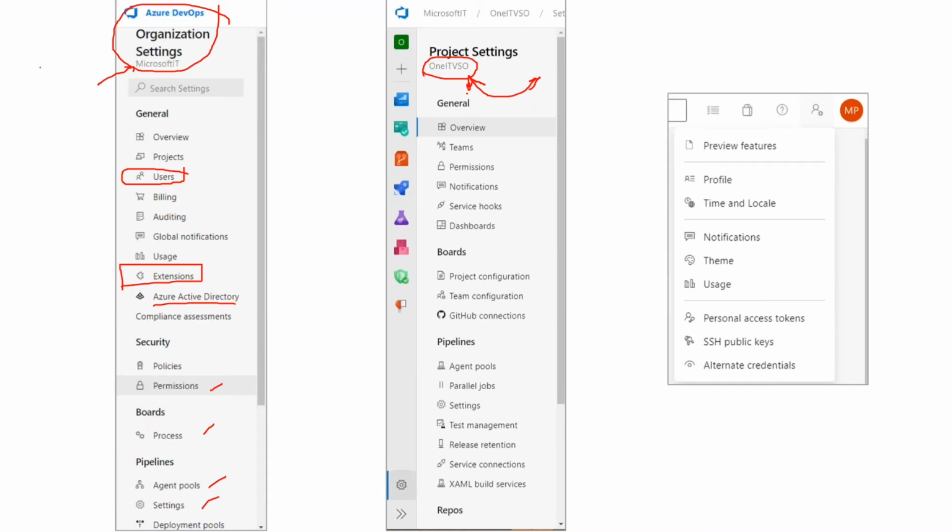Then in the UI, if you look towards the top right, there is this person icon. Clicking on this will reveal this menu. So even here, as an individual, there are a few security things that you have to think of. Which personal access tokens have you configured? Are they configured with minimum access, etc.? So these are about administration of the environment at a global level and at a project level, and about you as the end user, some security concerns that apply to you, right?